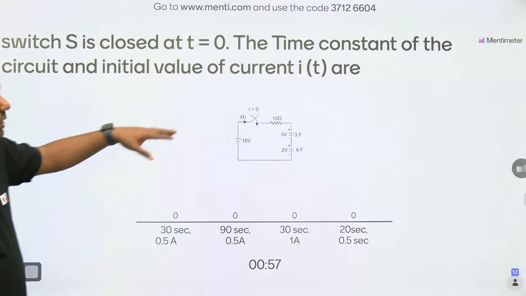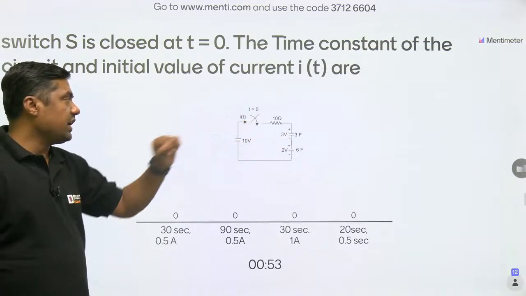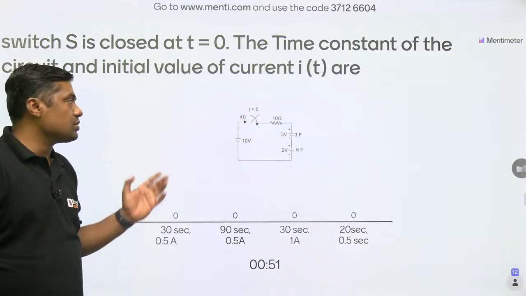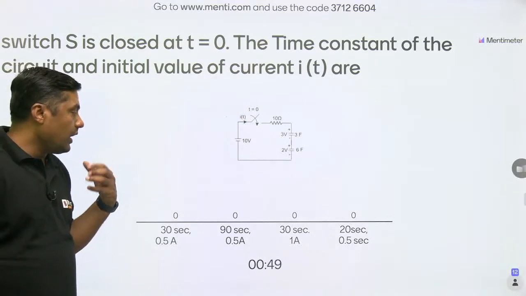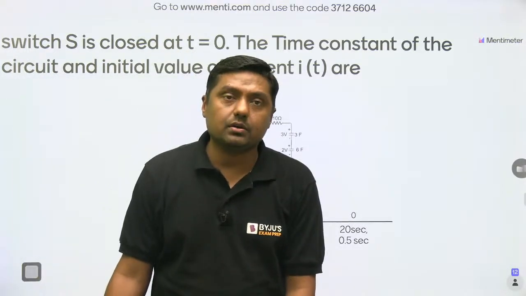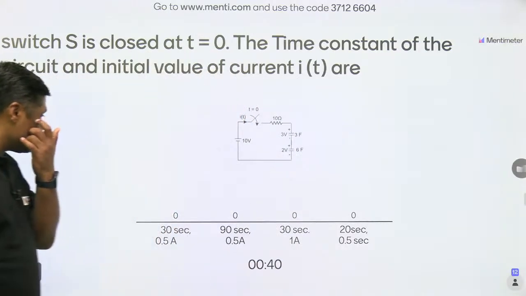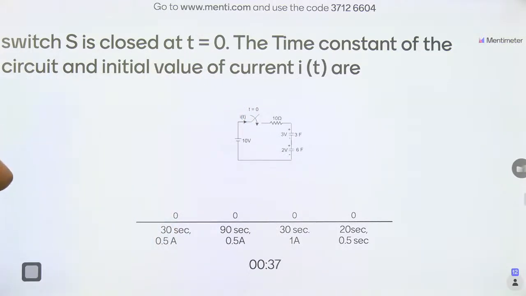Okay. So this is a 3 farad and a 6 farad capacitor. This is the 10 ohm resistor. Exactly at t equal to 0, the switch is closed. And the time constant is required, which means R into C equivalent. R into what? C equivalent. Okay. Karan, overall quality factor, I will upload the solution with an answer. And the 10 ohm resistor is given.